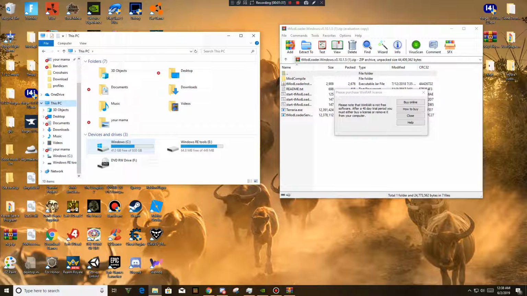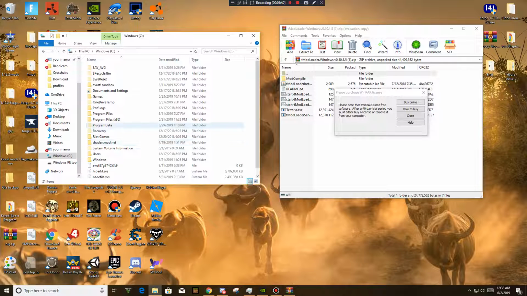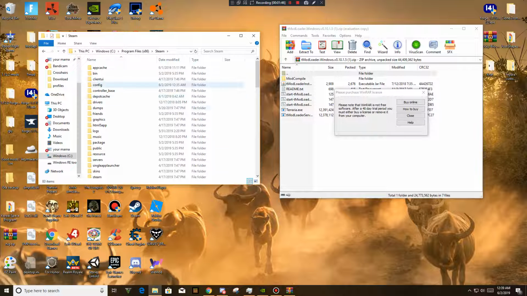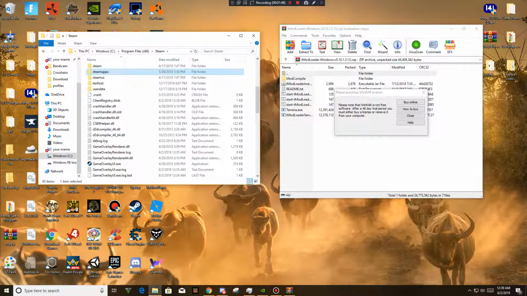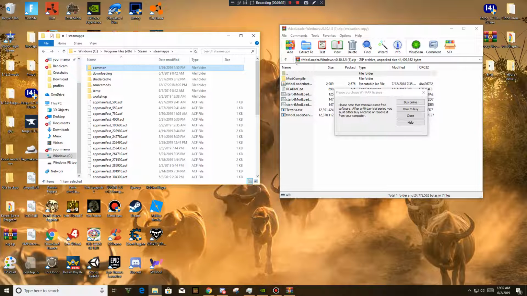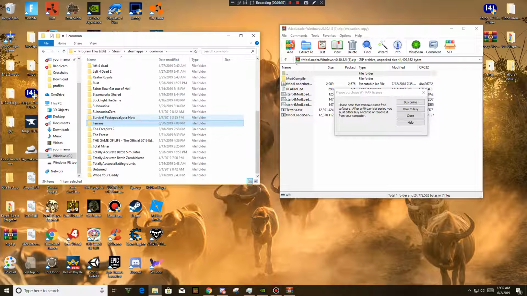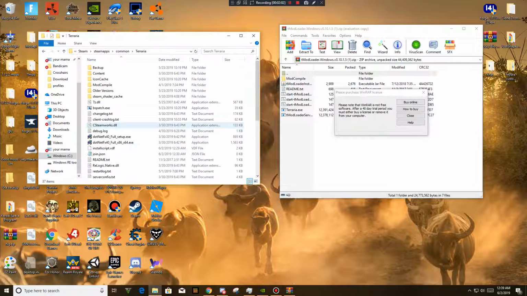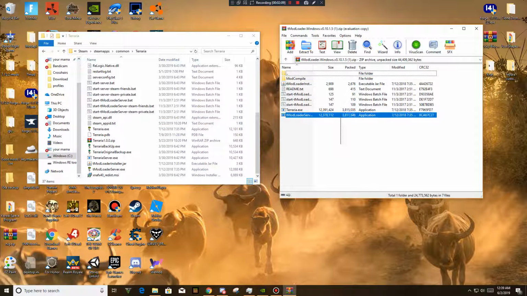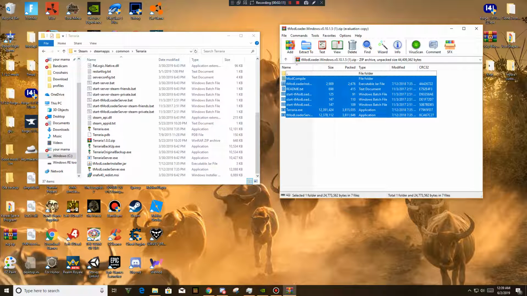Now go to your PC, go to Windows C drive, go to your Program Files x86, go to your Steam, go to your steamapps, go to common. I'm going to make sure you can see that. Alright, now go to Terraria. I already have it installed, but what you're going to want to do is grab literally every file here besides the very top one with the dot, and drag them all in.